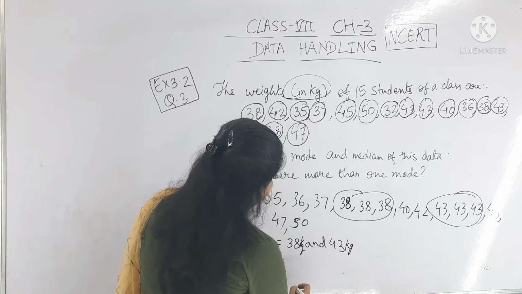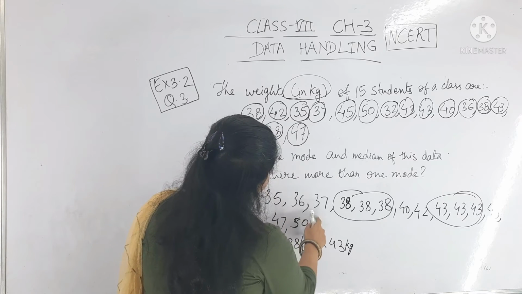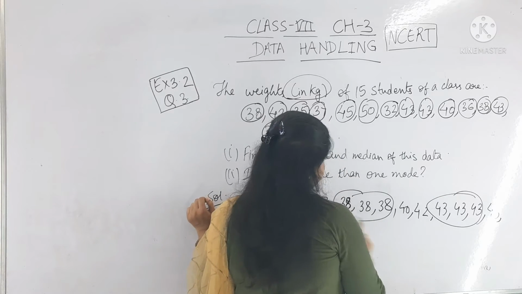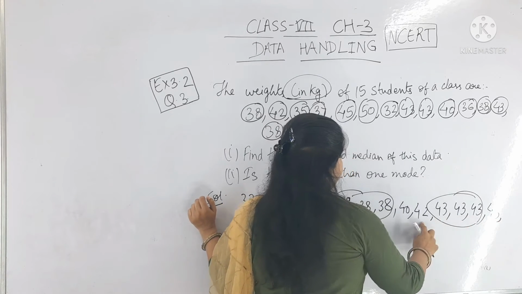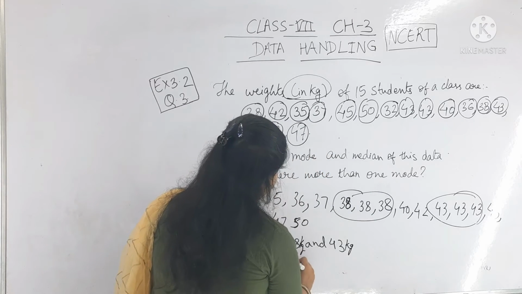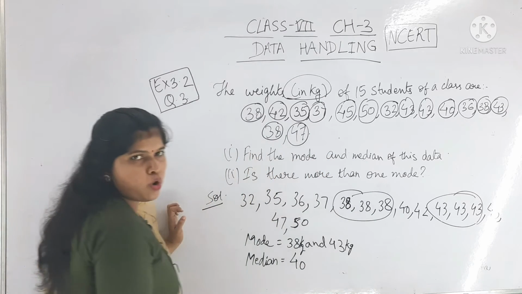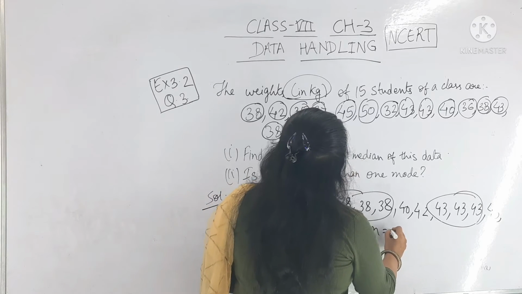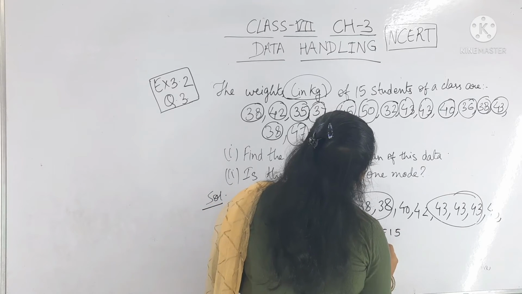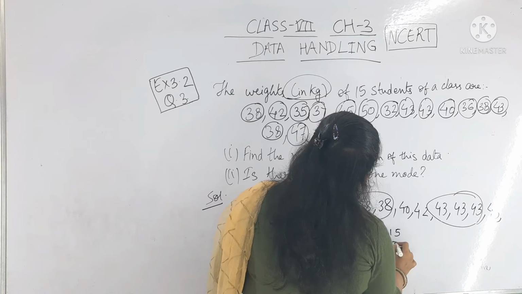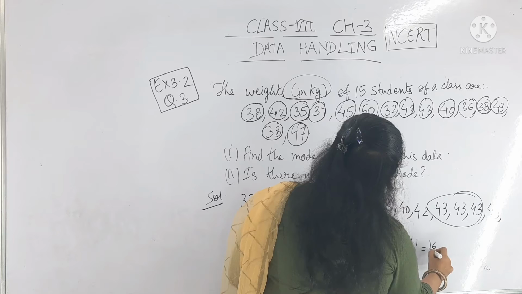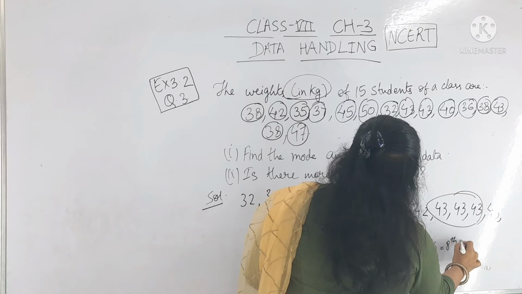Now median, n is equal to 15. The middle value is 40. Or the term is (n plus 1) by 2, that is 15 plus 1 by 2, that is 16 by 2, meaning the 8th term.